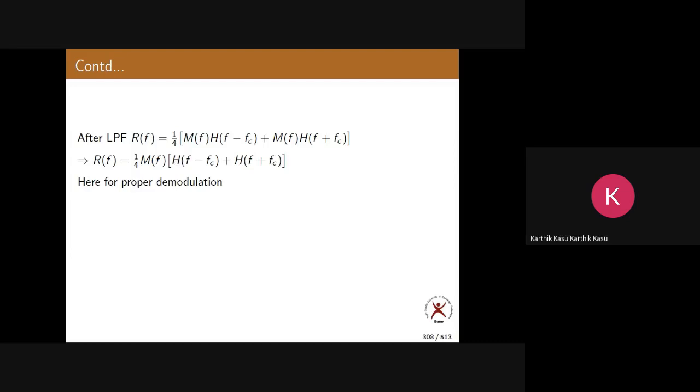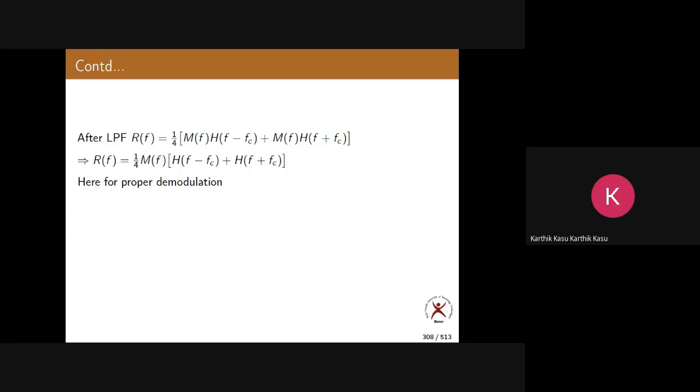For proper demodulation, what should be the output of the demodulator? The message signal. Demodulation is the process of recovering our message signal. Here we have the message signal 1 by 4 M of f, along with some other term: H of f minus fc plus H of f plus fc.